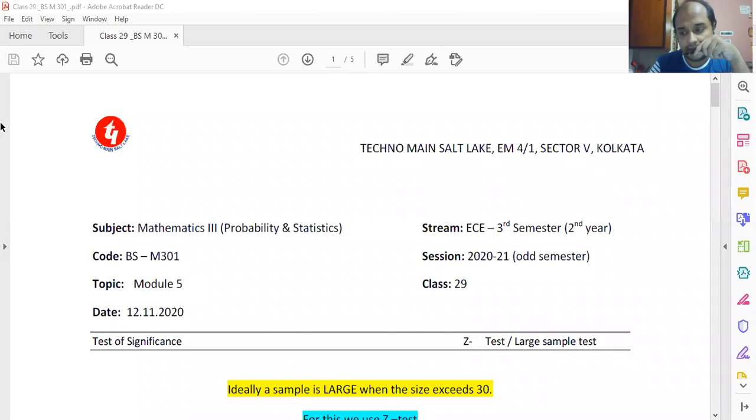So we have almost reached the verge of completing the syllabus of BSM 301, and we can very successfully complete it. But the completion of the syllabus will be successful only if its course outcomes are achieved.